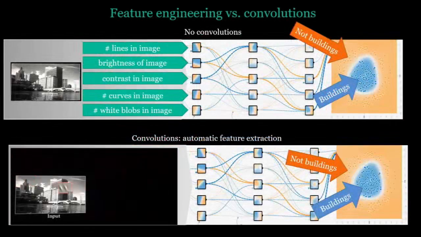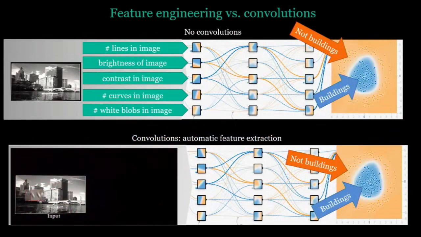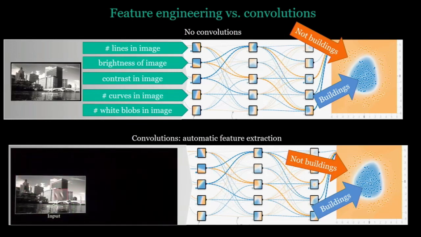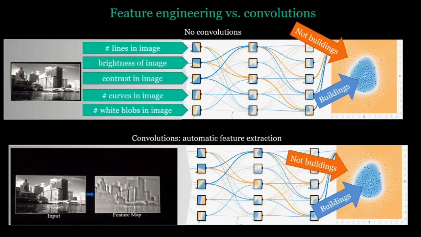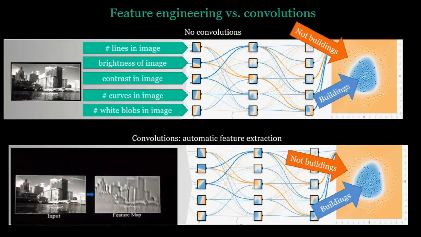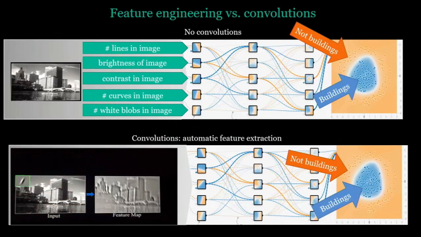So in a modern context, what we do now, right, is we use a special kind of neuron called a convolutional neuron. And what this does is shown in this animation at the bottom left. These neurons, they scan over the image and they compute their output based on each patch in the image. They're a lot like the neurons I just described, except that they have this scanning property where they scan over looking for features. And they have this special property, which is that they learn as part of the overall learning process what features to look for. So they're automatic feature extractors that are trained to identify good features. So they're trained in the context of building versus no building, right?